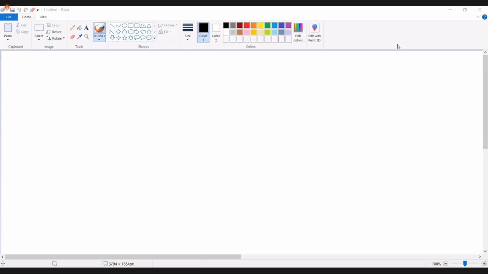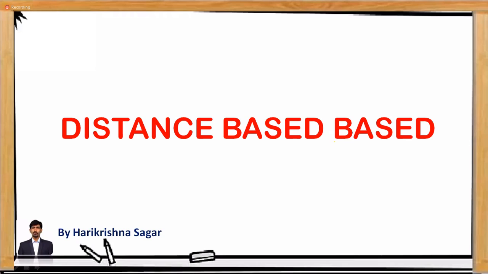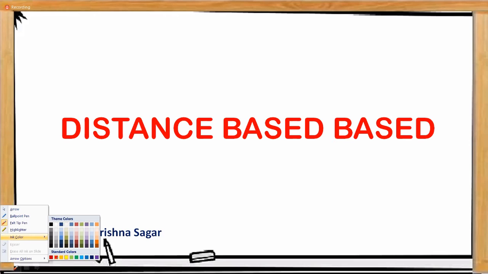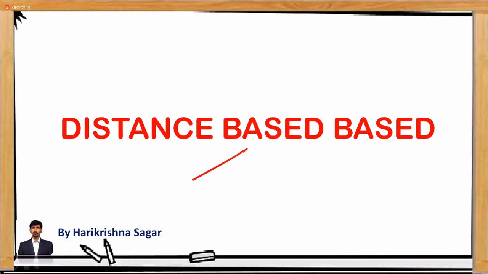The other type of question is where they give the distance first and then ask. We'll try to understand how distance based questions are given by taking one model question. Basically, distance based questions are given in two types. One is figure based questions, which are square and rectangle based. Another one is also figure based, but a triangle based question.